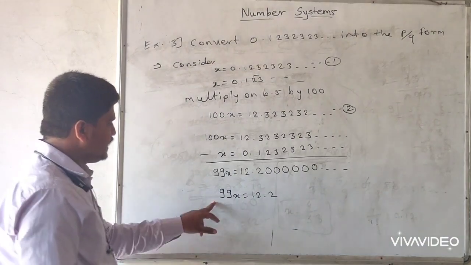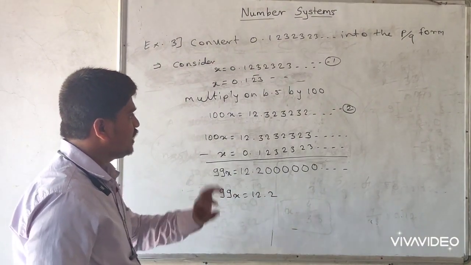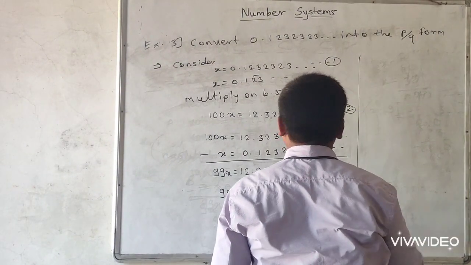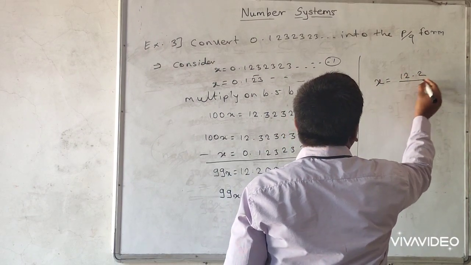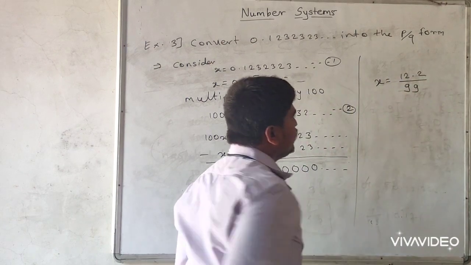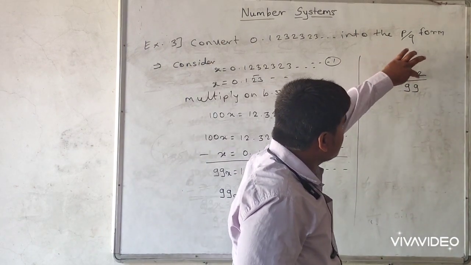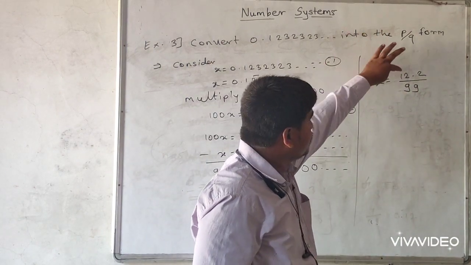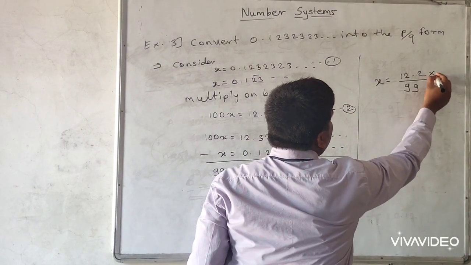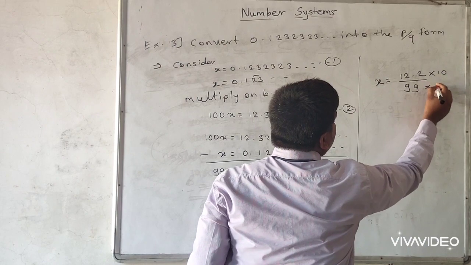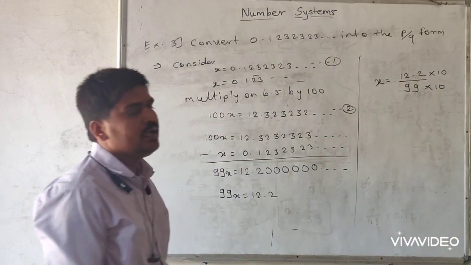99 is multiplied here, so it is divided on the other side. So x is equal to 12.2 divided by 99. And 12.2 is in decimal form, so convert it into standard form. Multiply on both sides by 10.